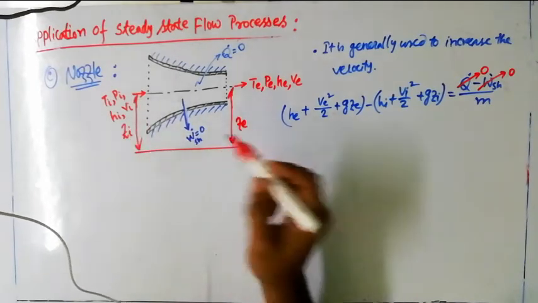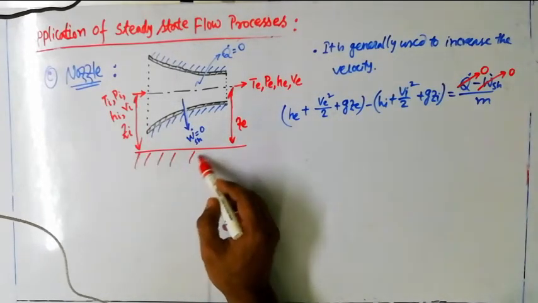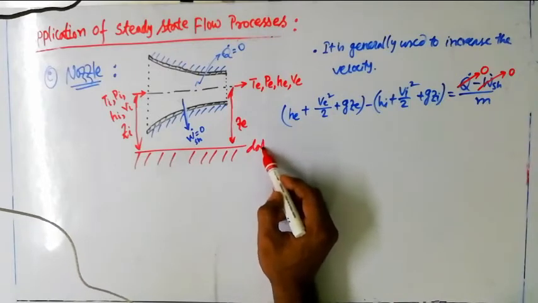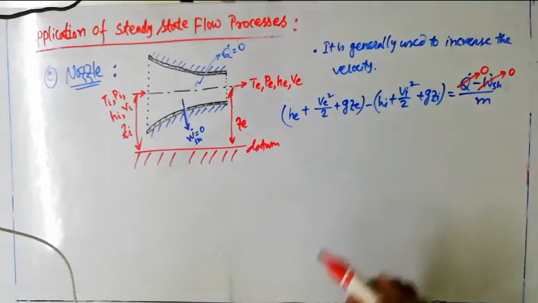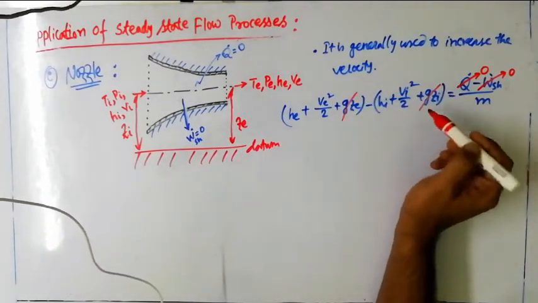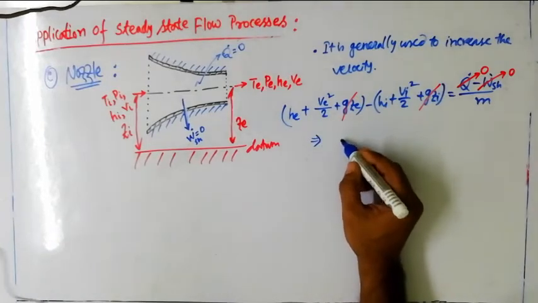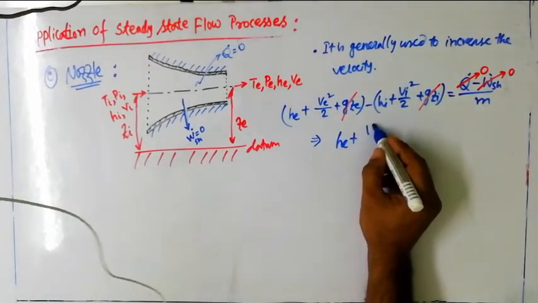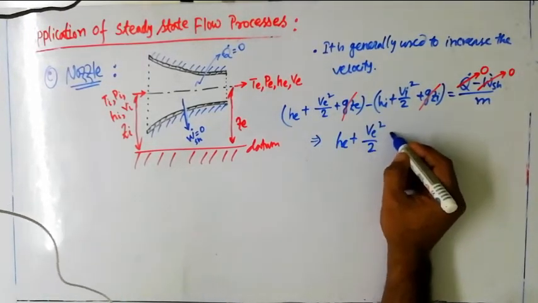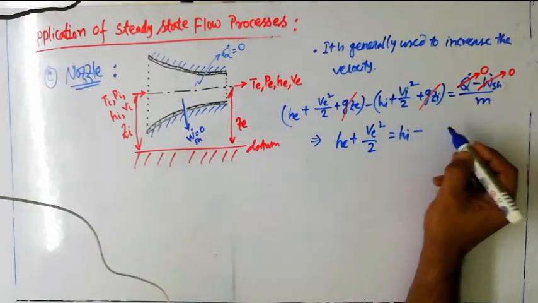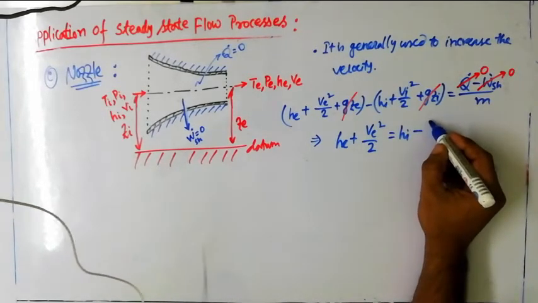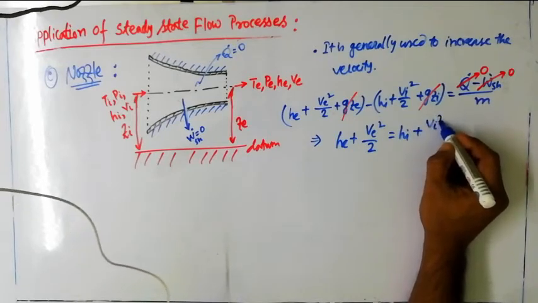If we consider that as the datum surface, Ze and Zi cancel. So the leftover is He plus Ve square by 2 equals Hi plus Vi square by 2.